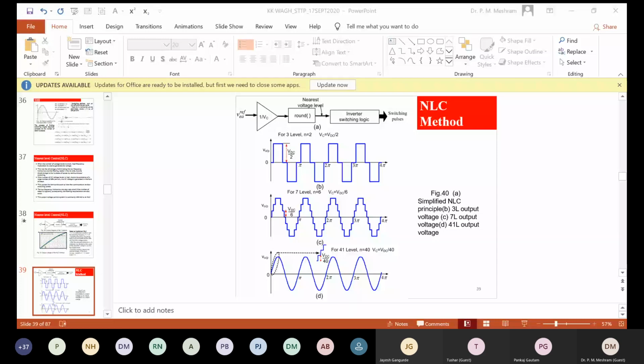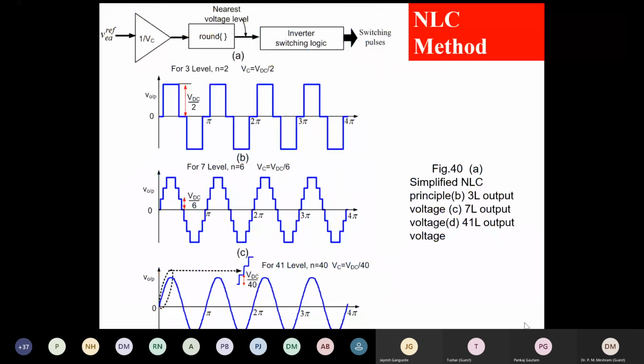So this is the output for 7 level, and if you use 41 level, you will rarely find the steps. Please keep in mind, whenever the number of levels goes more than 20, you will rarely find the steps. You will see almost the sinusoidal voltage. That is the reason this nearest level control is popular in high voltage. Almost 90% of the applications of MMC are in high voltage, and you will find they use NLC only, because the moment the number of levels in the output voltage is more, you will find the output voltage is almost sinusoidal.